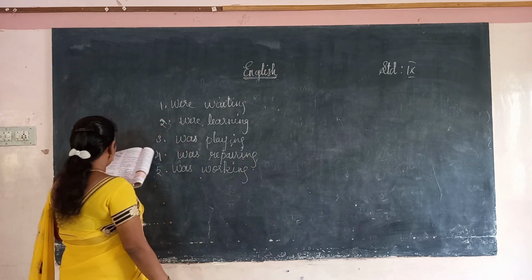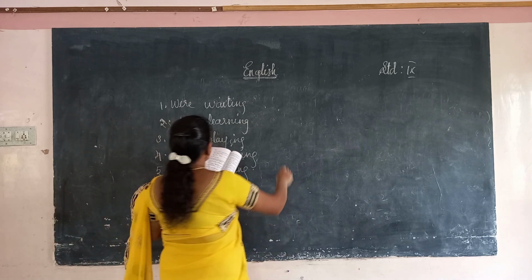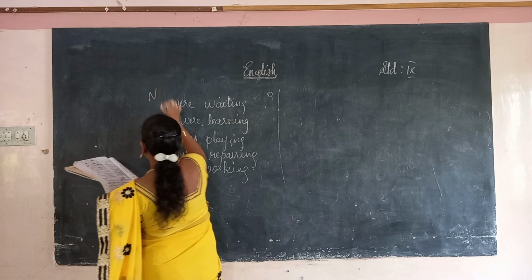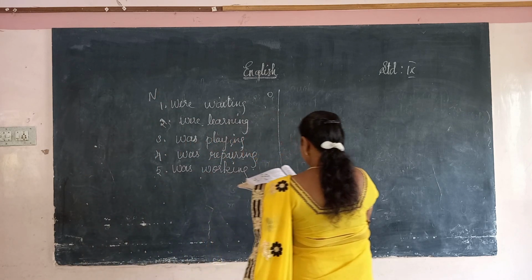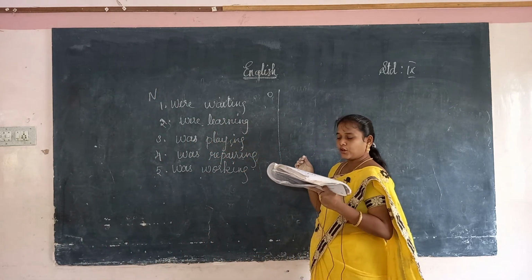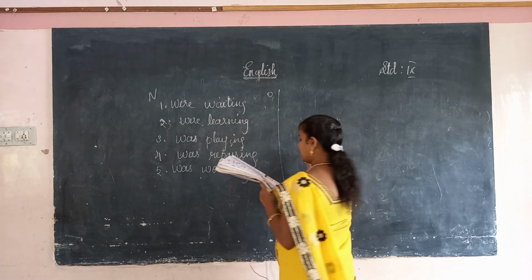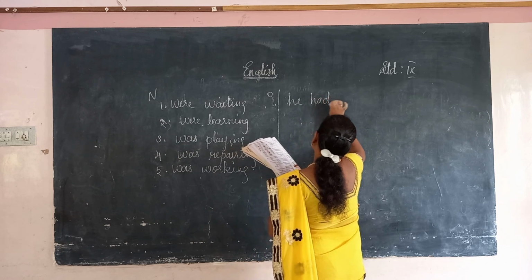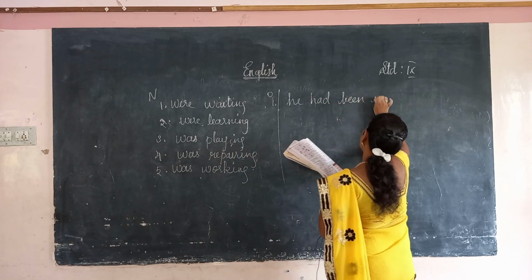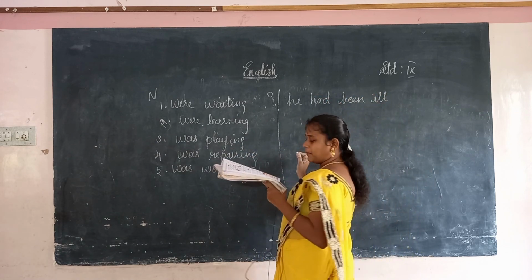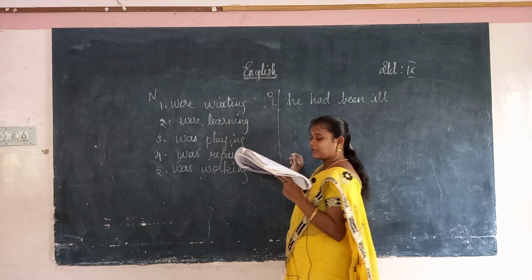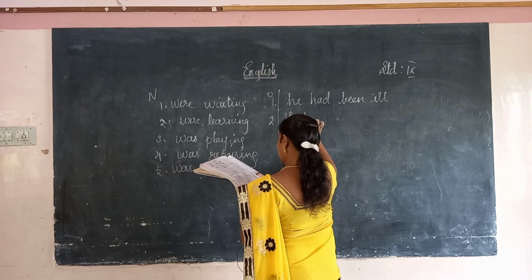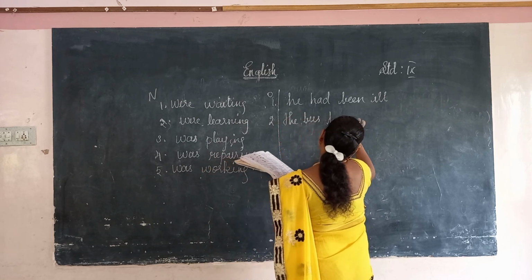Okay, next one, past perfect tense. Complete the sentence using the past perfect tense. Kalai did not complete his homework because he had been ill. Next, by the time Sundar got up dash, second one, the bus had gone.